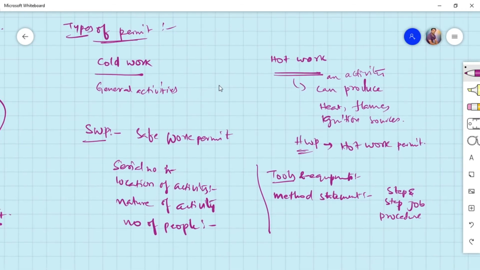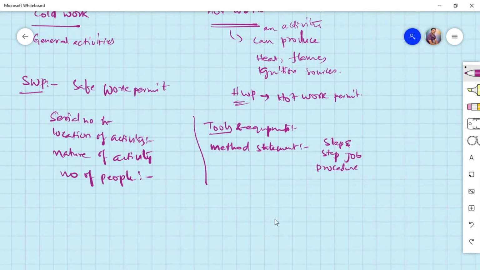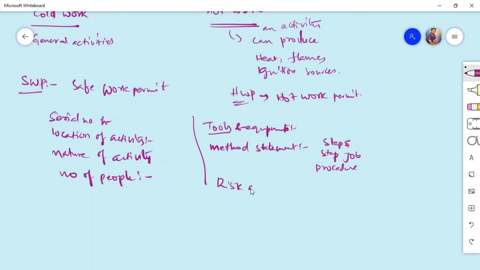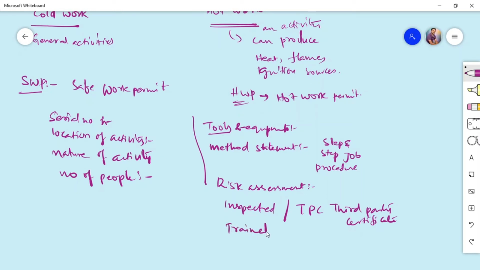This is a simple risk assessment that we follow. After the risk assessment is done and approved, we inspect all the tools and equipment to check that they have third party certificates wherever necessary and that tools are in good condition to use. Similarly, if there are any competency requirements for employees, we see if they are adequately trained. If not, we train them in those procedures, and only after sufficient training do we allow them to work. These are the prerequisites for PTW.